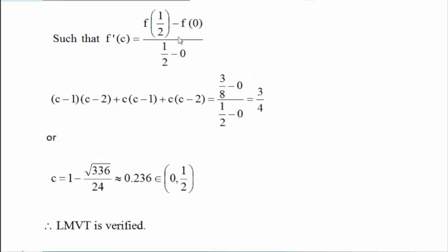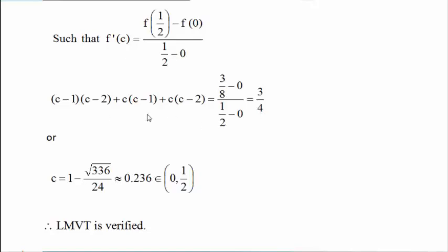Now we have to search for the point c such that we get f dash of c equal to f of b minus f of a over b minus a, where b is equal to half and a is equal to 0. If we simplify this equation for c, we know f of x, so we can easily find f of half by replacing x by half, and we can also find f of 0 by replacing x by 0. Just plugging the values of c in the f dash of x function, we get the left hand side, and the right hand side we can easily find.